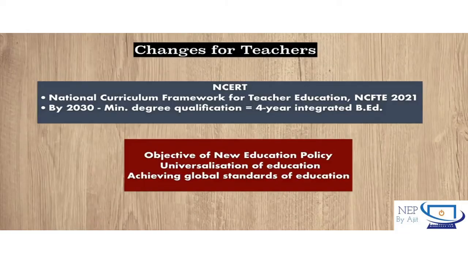And what are the changes for the teachers? The National Curriculum Framework for Teacher Education, NCFTE 2021. By 2030, the minimum qualification for becoming a teacher will be a 4-year integrated B.Ed course. And the objective of the new education policy will be universalization of education, achieving global standards of education. Means somewhere we are going to compete with the global standard of education. That's why PISA was taken up.